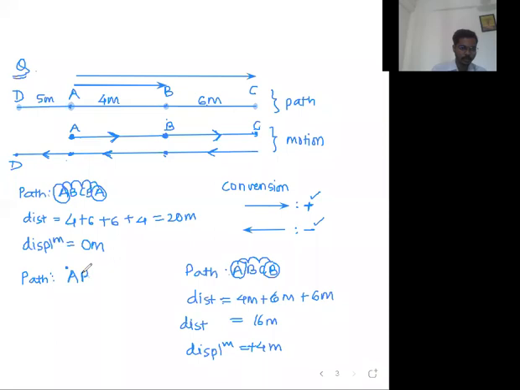Sir, path A, B, C, B, A, D. A to B, B to C, C to B, B to A, and A to D. Distance. Yes, all of you have already started to give the answers. Very good. Chalo, everyone give the answer of distance.